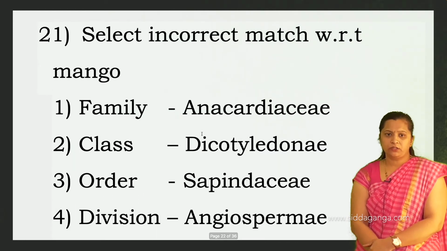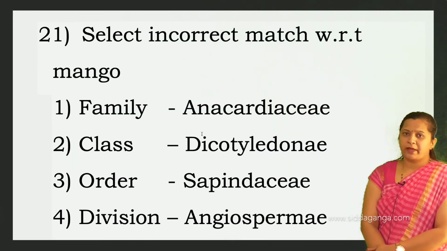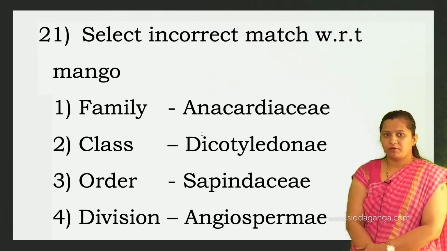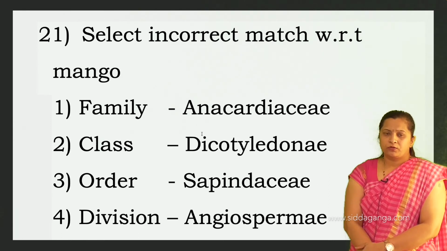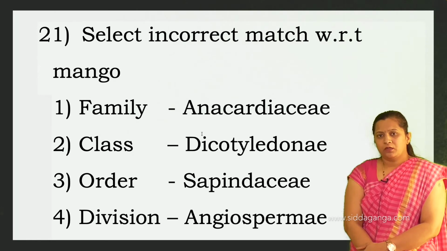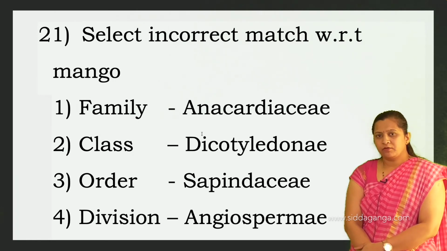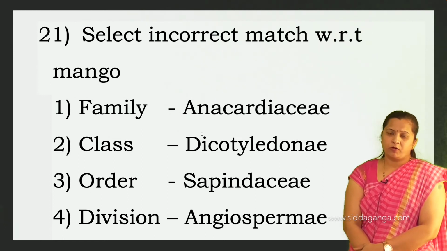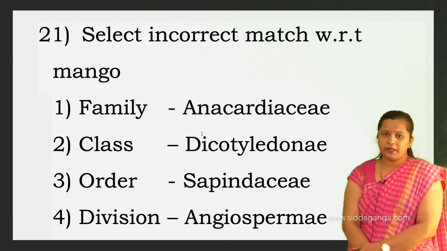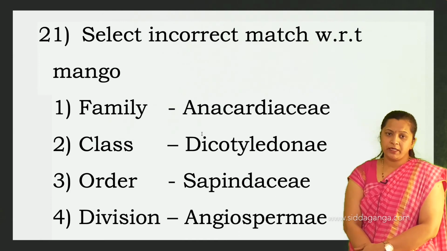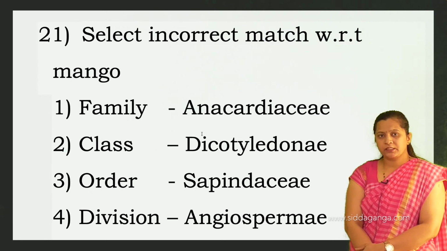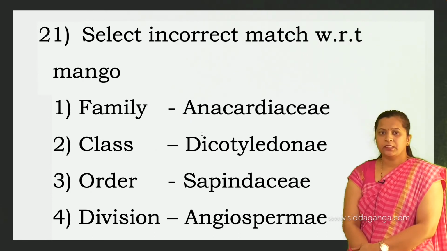Then next question, select the incorrect match with respect to mango. Systematic position of mango. Mango belongs to the kingdom Plantae, followed by the division Angiospermae, followed by class Dicotyledonae, order Sapindales, family Anacardiaceae, genus Mangifera, species indica.